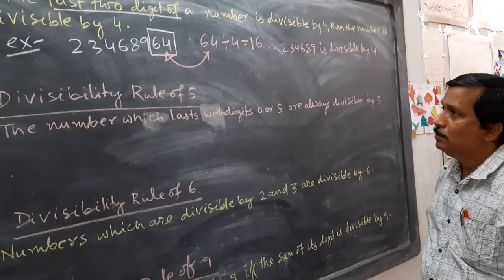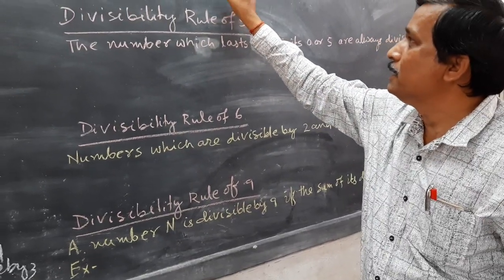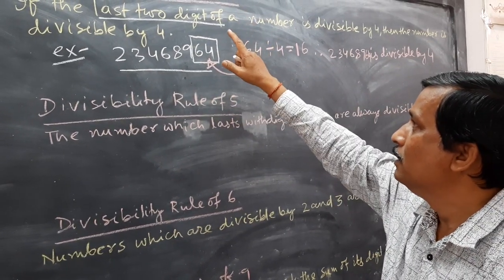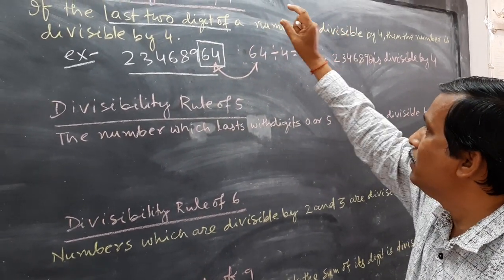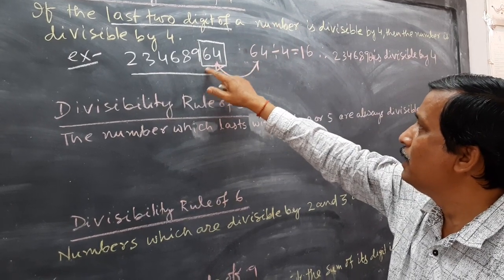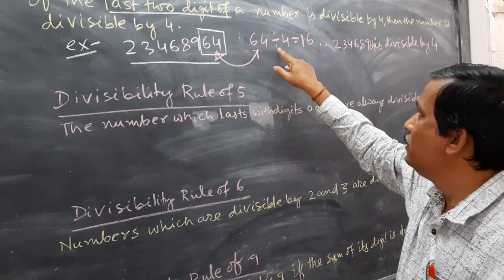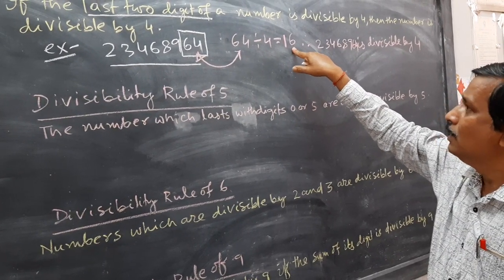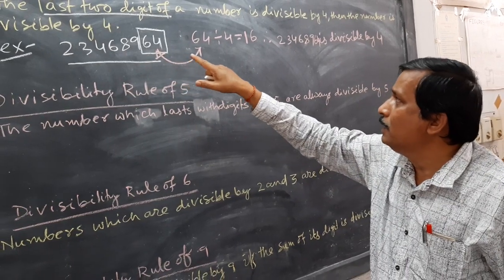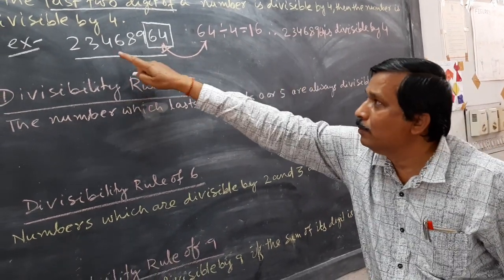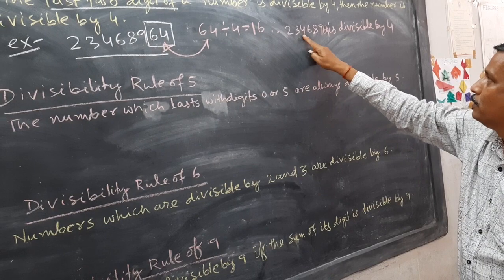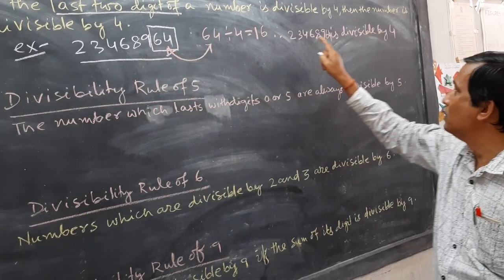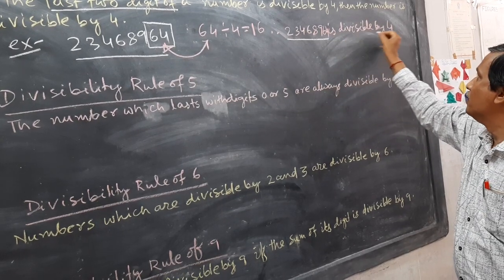Okay, so we tested the divisibility of this number by 4. According to the formula, you take the last two digits, that is 64, and divide by 4. The answer is 16, remainder is 0. So the total number is divisible by 4. You have to write the total number 2, 3, 4, 6, 8, 9, 6, 4. This total number is divisible by 4.